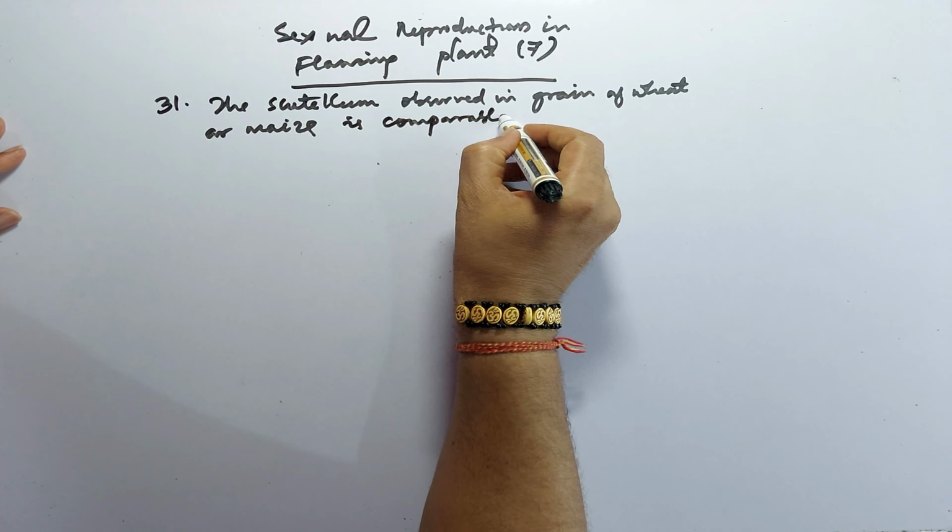The options are: A, cotyledon; B, endosperm; C, aleurone layer; D, plumule.